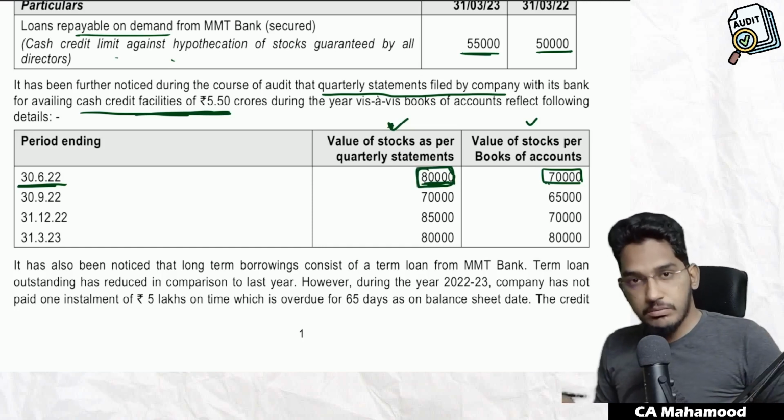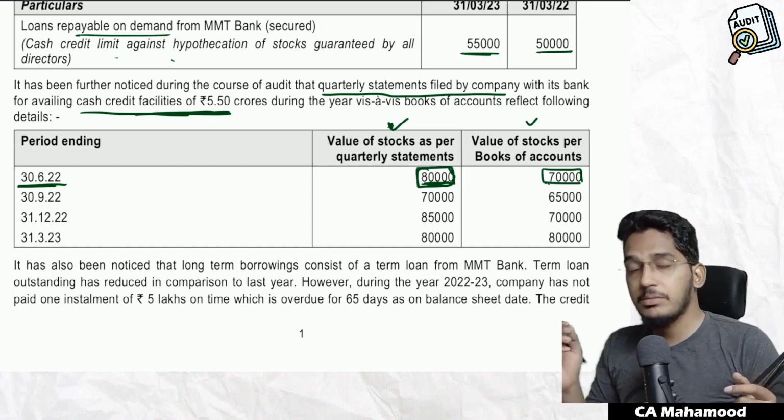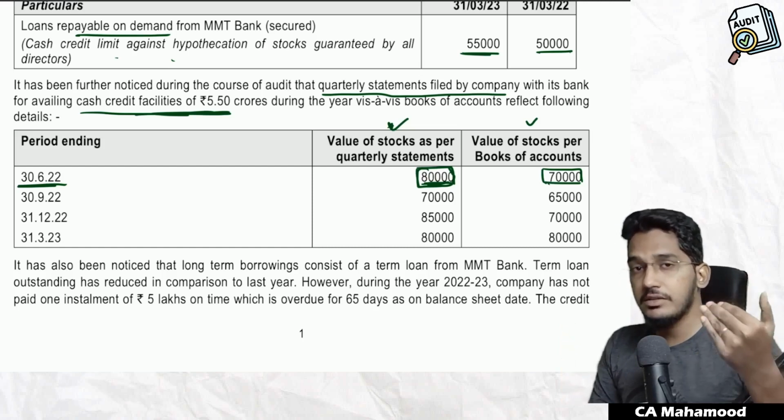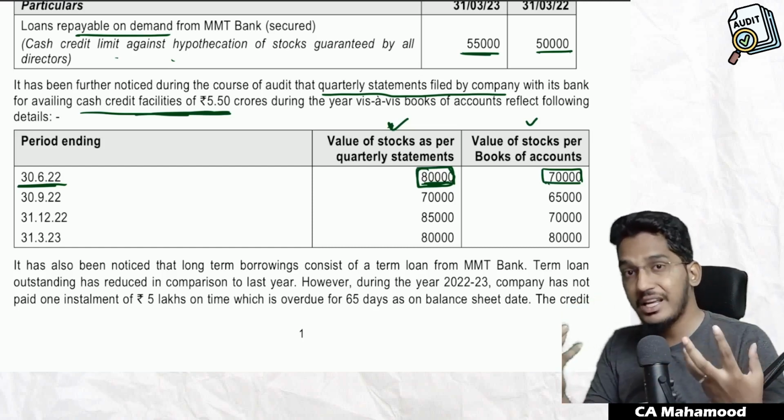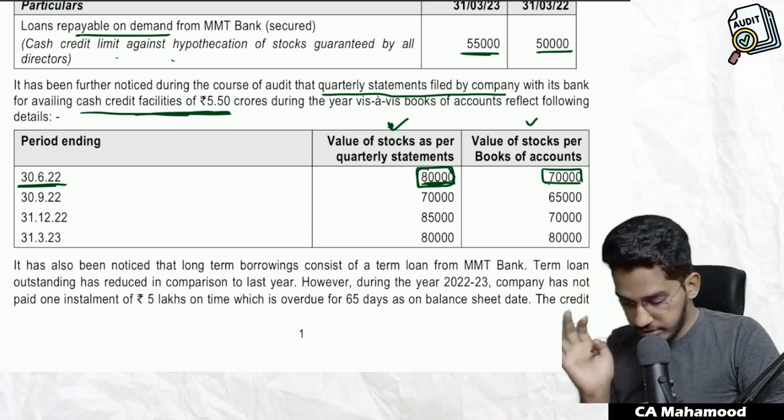Why? Because you have to submit genuinely whatever stock is available. But in the books, the stock is only 7 crore. But what the management has done, they have submitted a fake stock statement. They have inflated the stock value and submitted it to the bank to get the extra borrowing facility. Is it not a violation? Yes. Are they committing wrong? Yes.